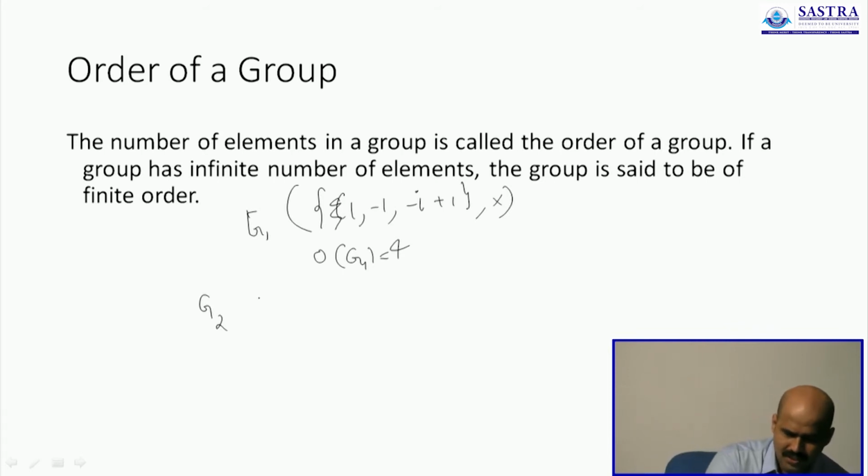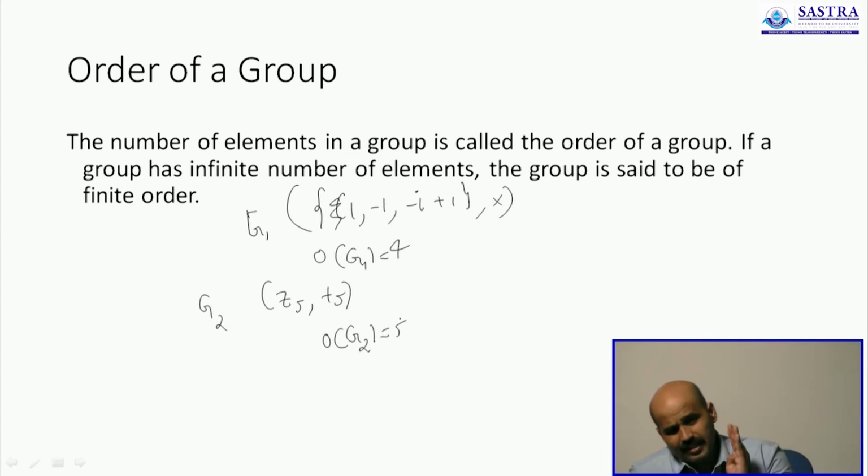So when I consider Z phi plus 5, you can identify the order to be 5, because as I told you before, Z phi includes all remainders that you can get when you are dividing a number by 5. So when dividing a number by 5, there are only 5 possible remainders, either it is 0 or 1 or 2 or 3 or 4.